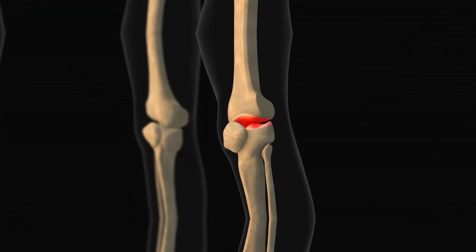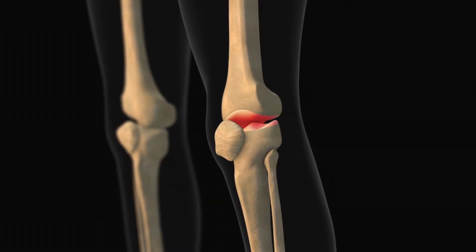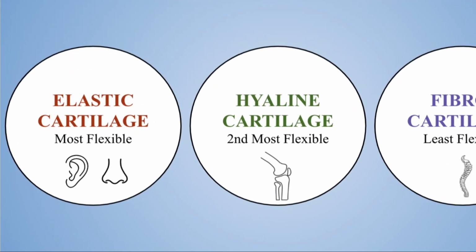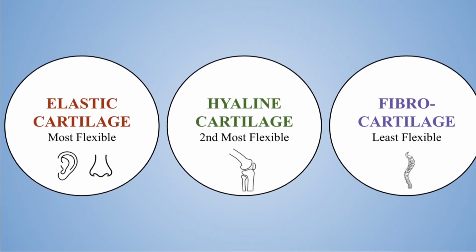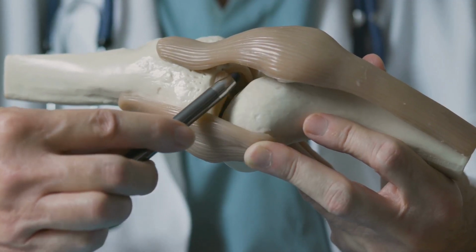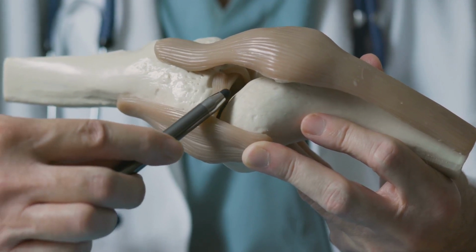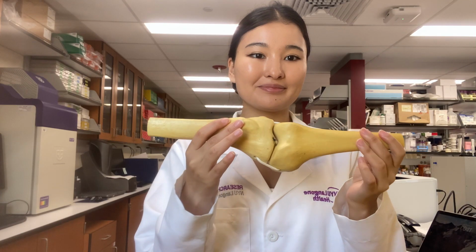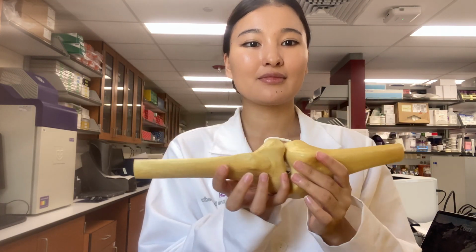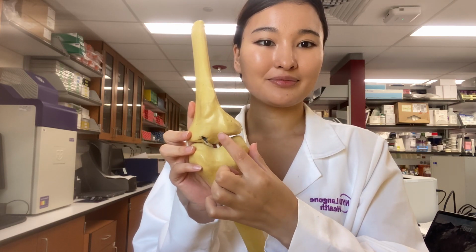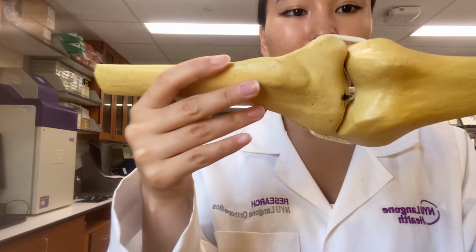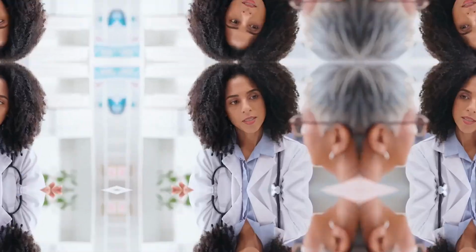Cartilage is a type of connective tissue and it is found all throughout the body. The three main types include elastic cartilage, hyaline cartilage, and fibrocartilage. The cartilage in your joints, also known as articular cartilage, is a type of hyaline cartilage. It is not as rigid as fibrocartilage but stiff enough to allow for joint support. It is also not as flexible as elastic cartilage, but still flexible enough to allow for easy and painless joint movement. Unfortunately, when articular cartilage is damaged, the repair process is often lengthy and painful.